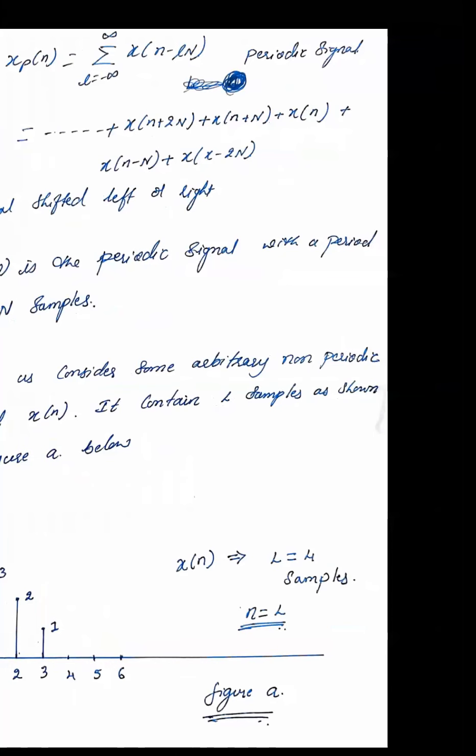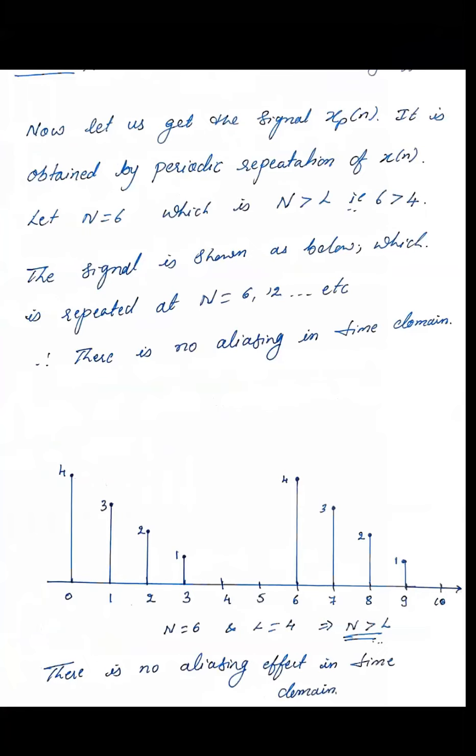Now if N is greater than L, what happens? They are saying it is a periodic signal. What is the meaning of periodic? As I said, it gets repeated.